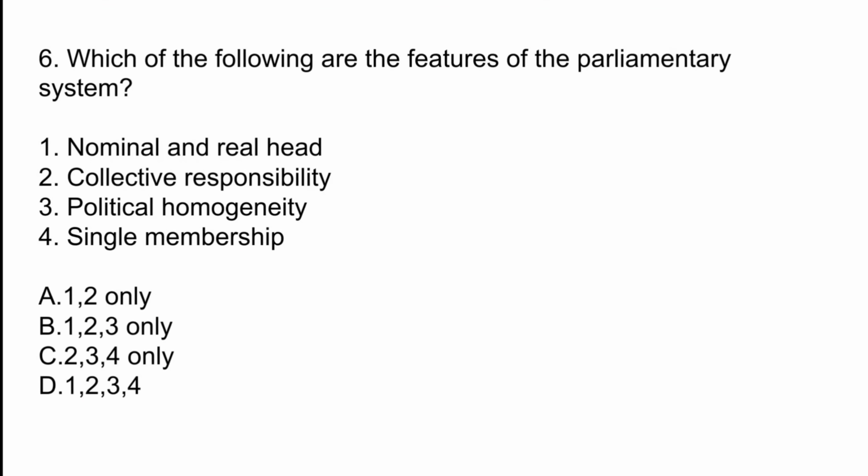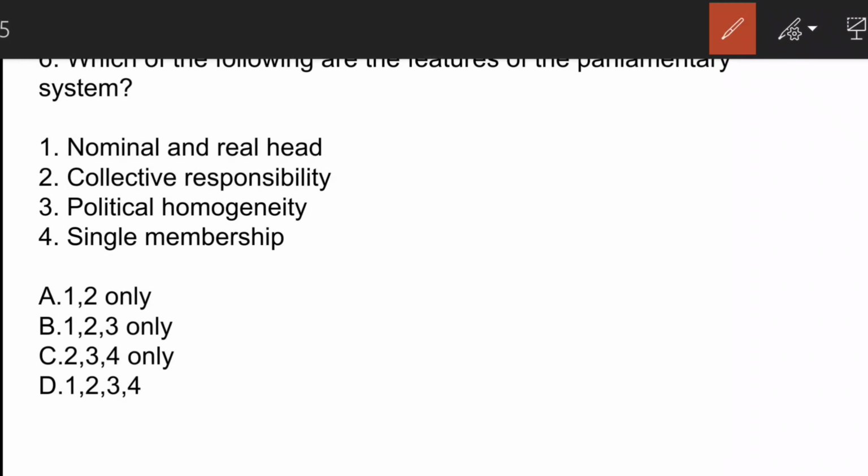Which of the following are features of parliamentary system? Here the correct answer is option B, that is 1, 2 and 3. Nominal and real head, that is de jure and de facto head, collective responsibility and political homogeneity. Single membership is not a feature of parliamentary system because in India we have double membership. The executive are members of one of the houses. Moving on to the next question.